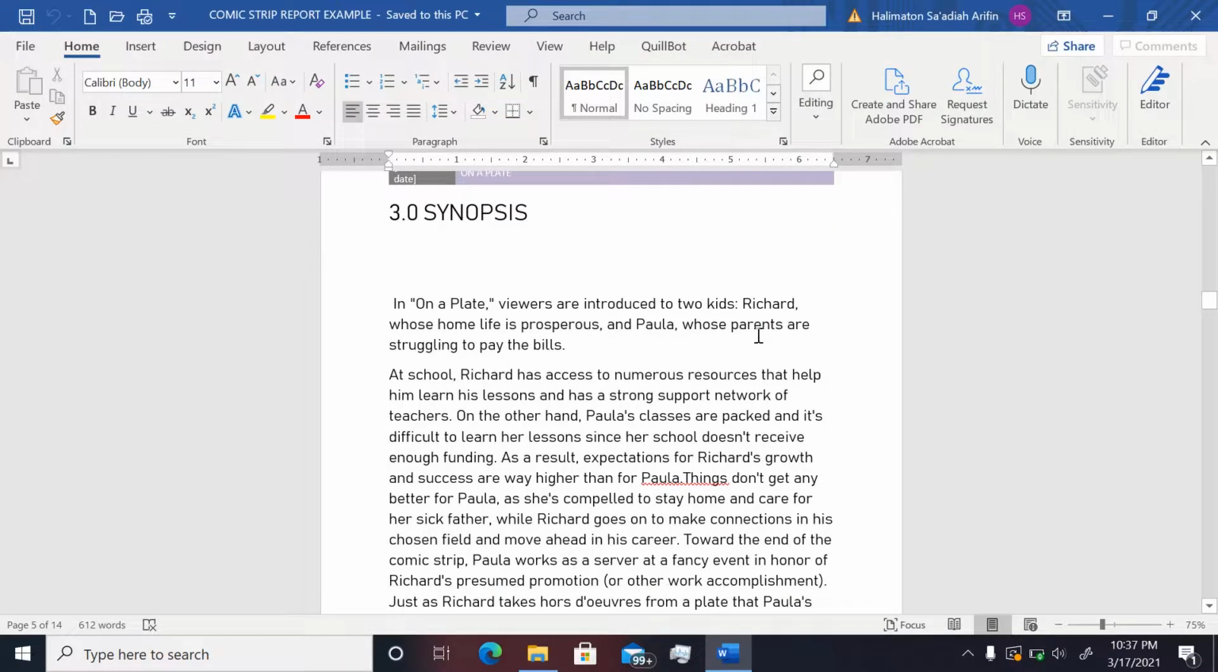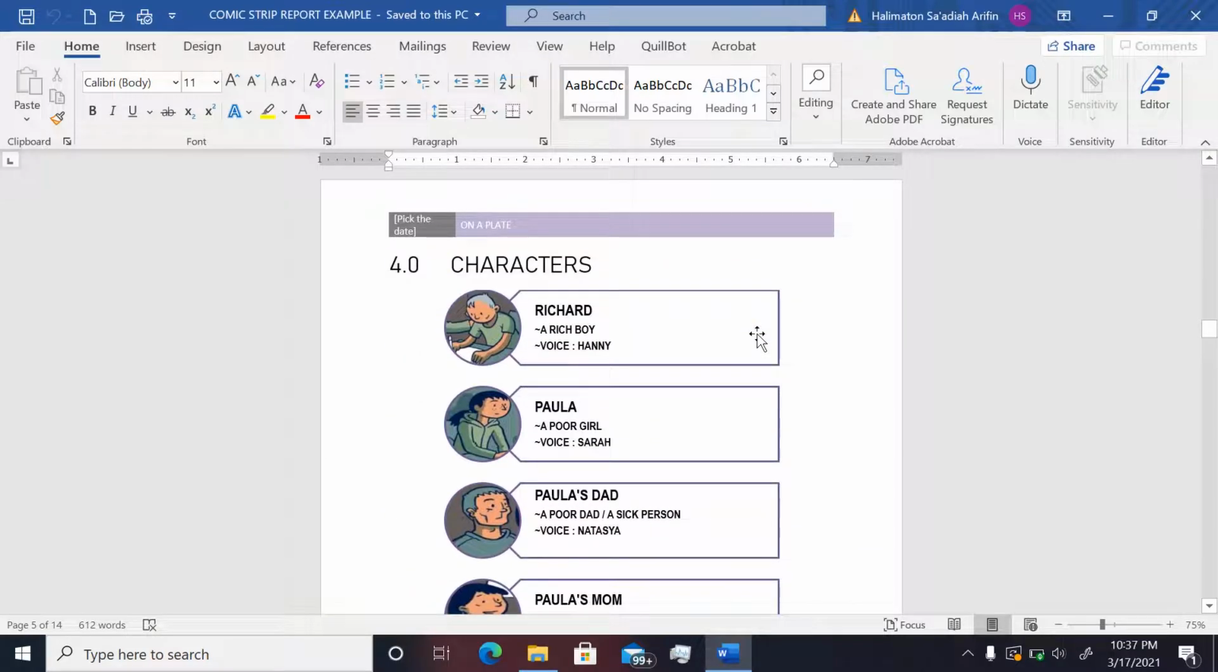Make sure you understand the comic strip. What is the comic strip about? Then you have to type the synopsis. The synopsis is only one page. Then the characters, which refer to the comic strip. Let's say in the comic strip they have 10 or 4 or 3 characters. For each character you must include the name of the character, of course.